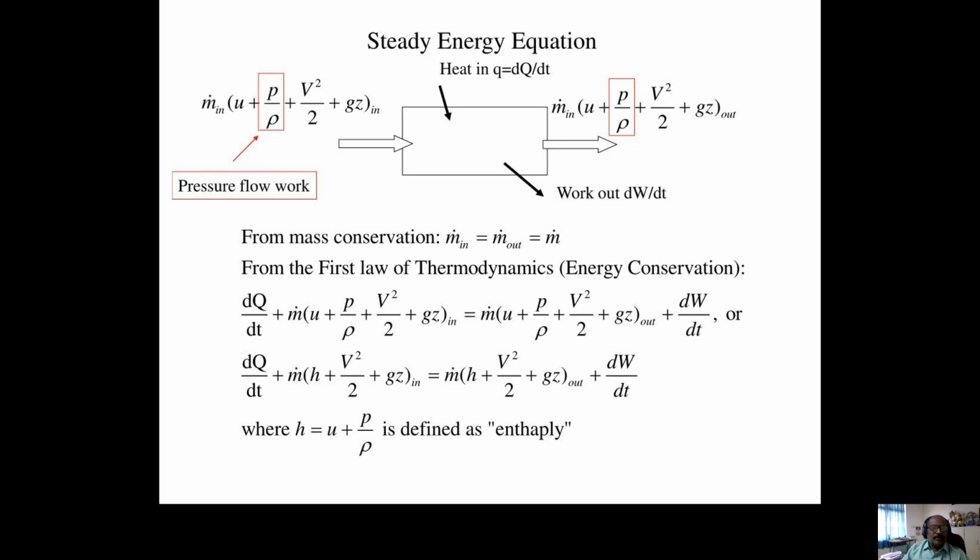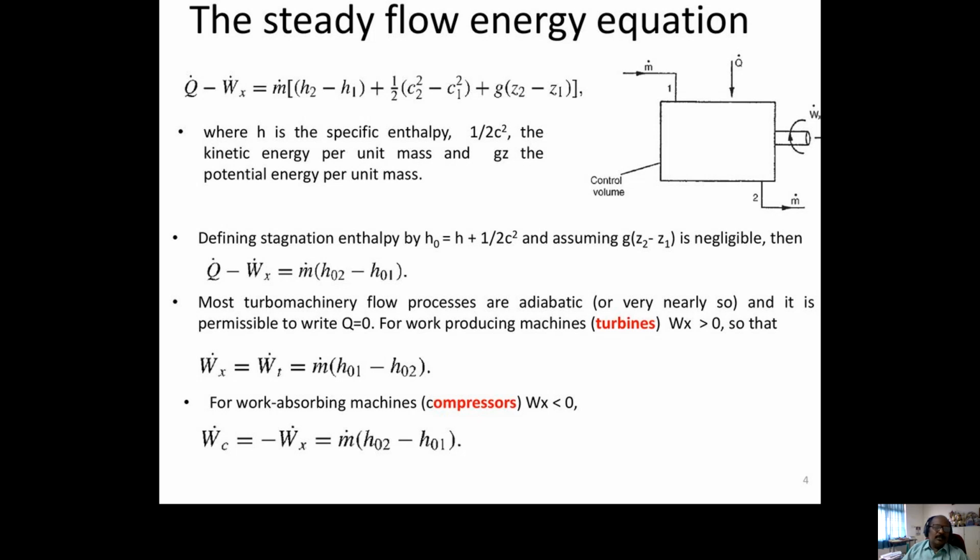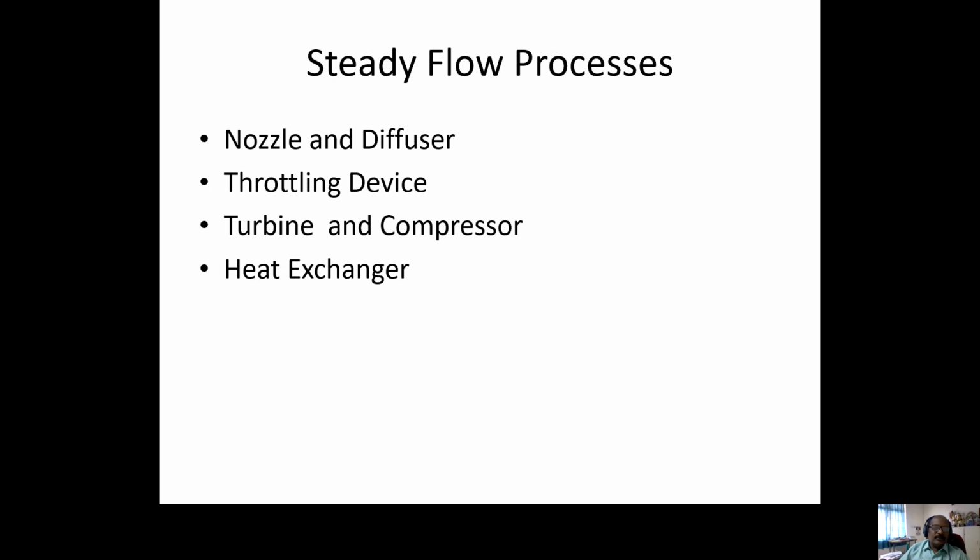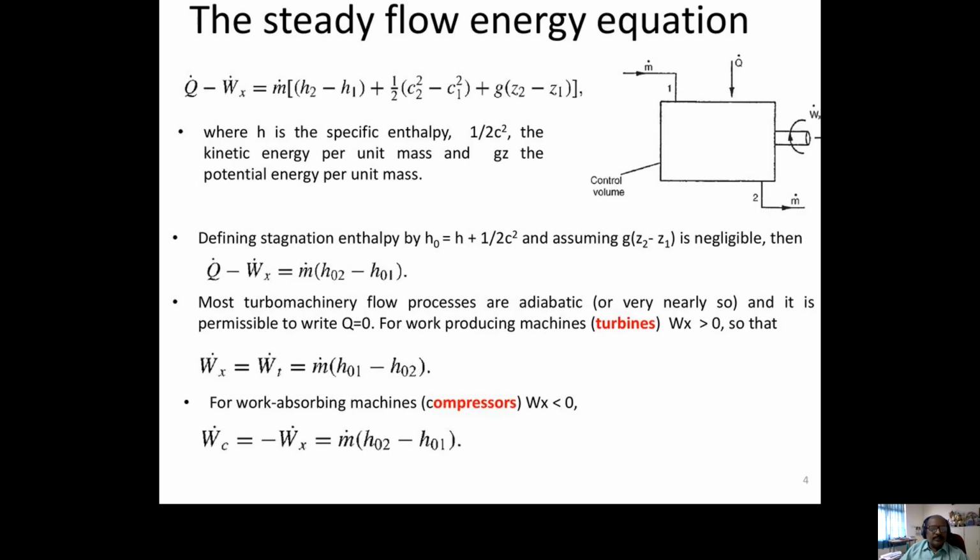Okay. So using the steady flow energy equation, again we can simplify it as Q minus W equals m into H2 minus H1 plus half of V2 square minus V1 square plus g into Z2 minus Z1. Like this, we can simplify this steady flow energy equation. From it, we can find the derivations for nozzle, throttle device, turbine, compressor and heat exchangers. We'll see. In the steady flow equation, H is specific enthalpy, half C square is the kinetic energy and gZ is the potential energy.